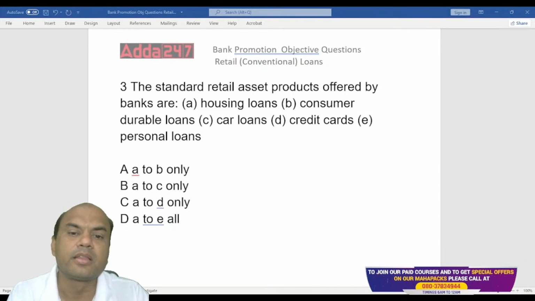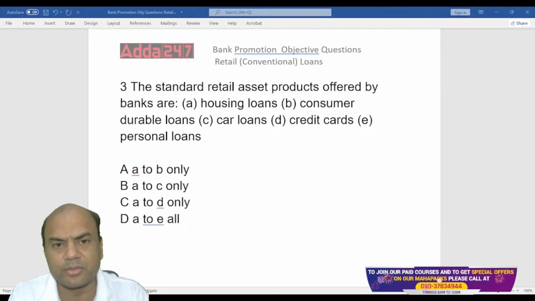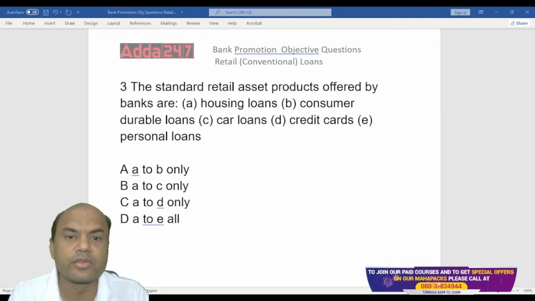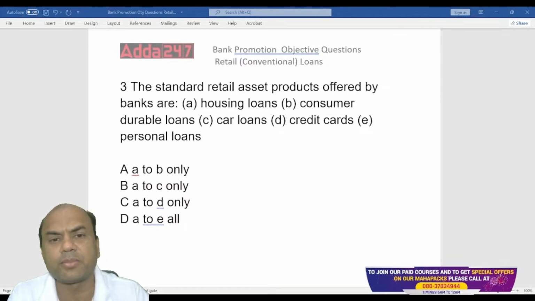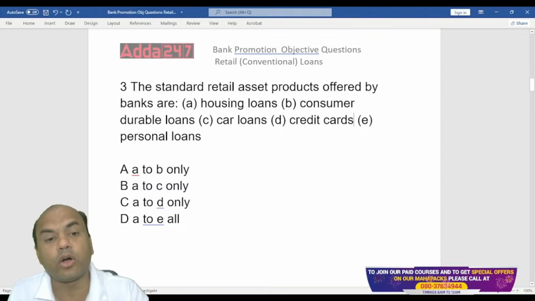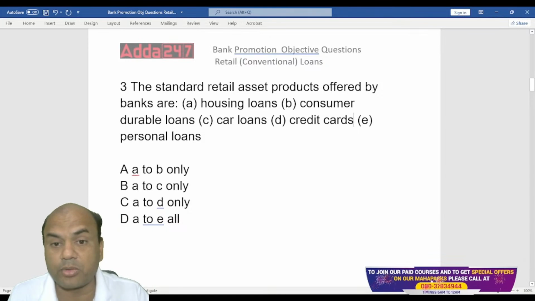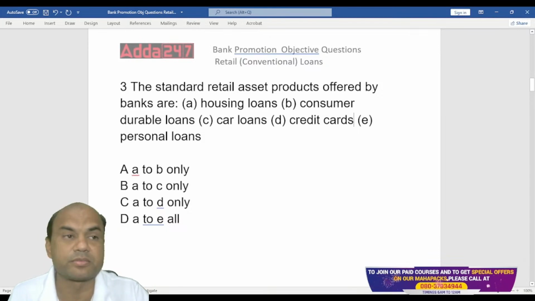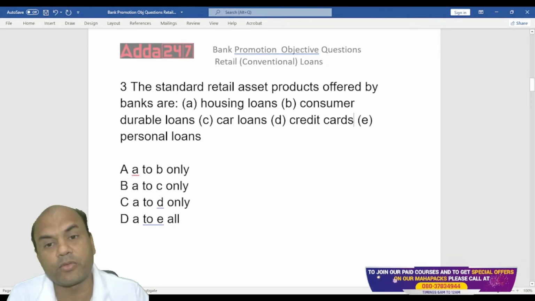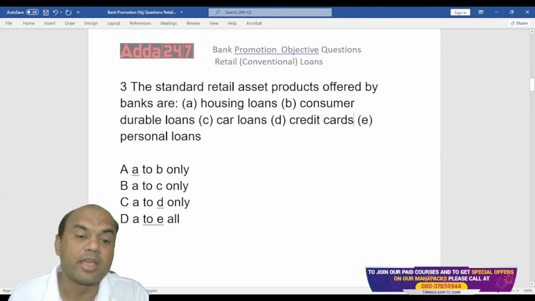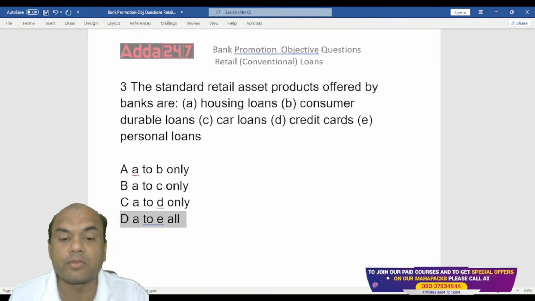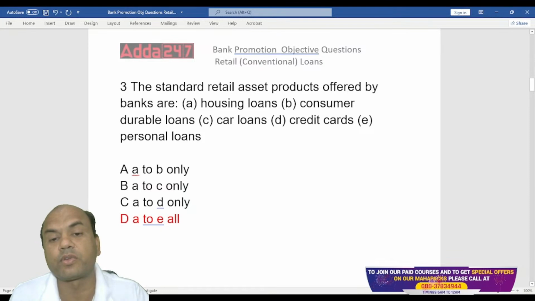Okay. Then car loans, credit cards, personal loans. So what does the bank offer? Here, even though your bank might not be offering this, some of the banks might not be offering this consumer durable loan also. Some of the banks might not be offering this credit cards. But as per the retail portfolio, all of them are the loans which are offered by the bank. You might not be offering it, but other banks are offering it. So we are talking of general banking over here.